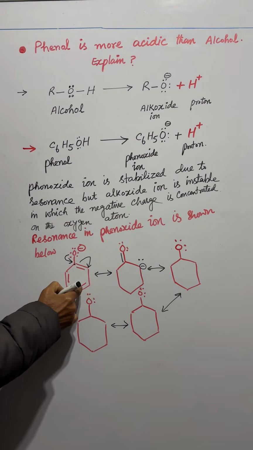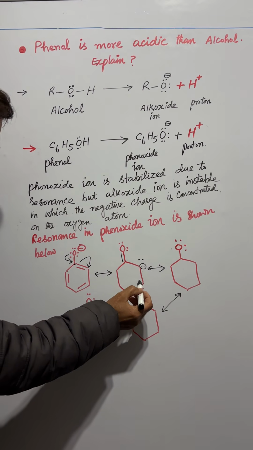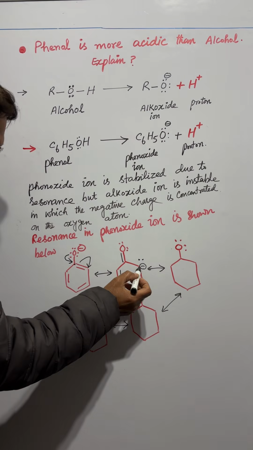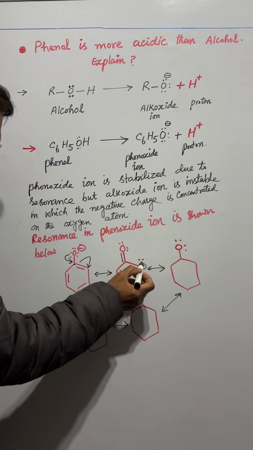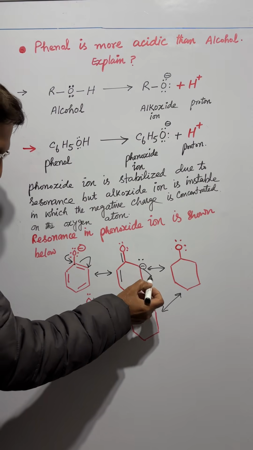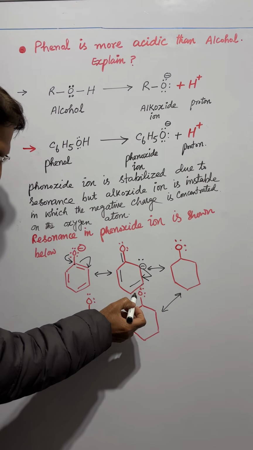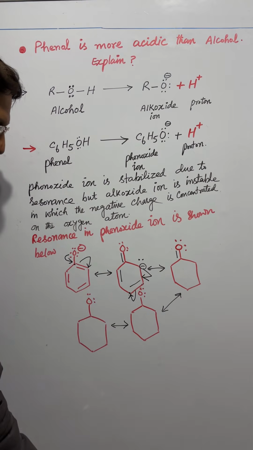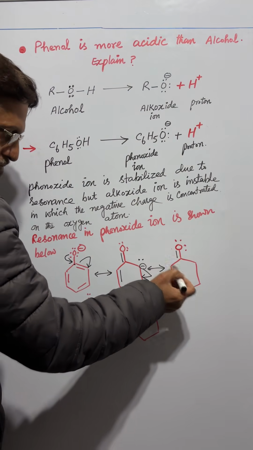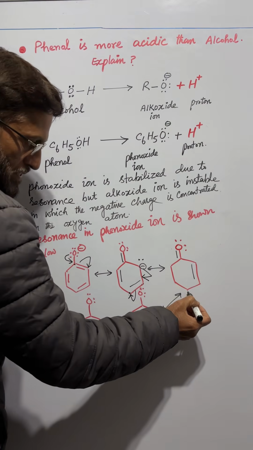The rest of the molecule will be undisturbed. Here is a double bond, here is another double bond. Now this carbon atom having a negative charge will form a double bond with this carbon atom, and the electrons of this double bond will move towards this carbon atom. This is our next structure. Here is a double bond, here is another double bond, and here is a negative charge.